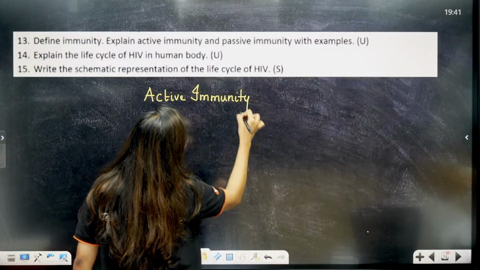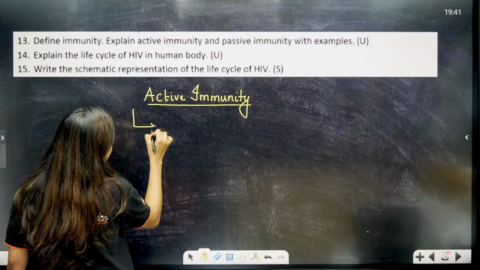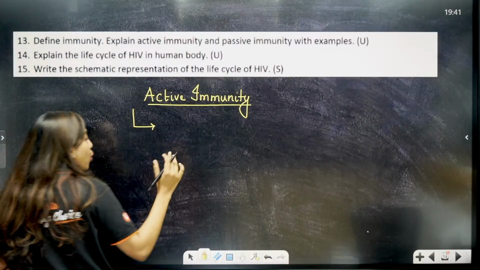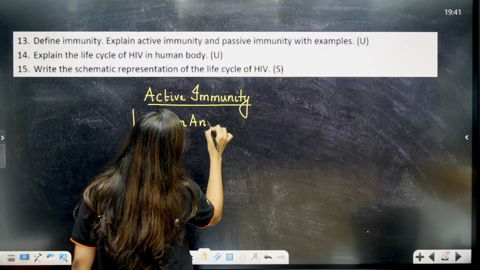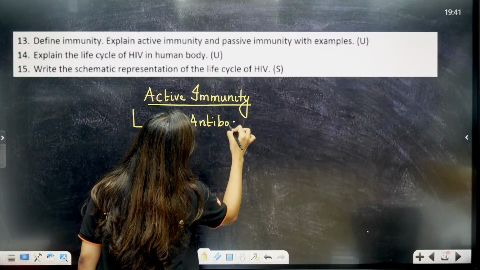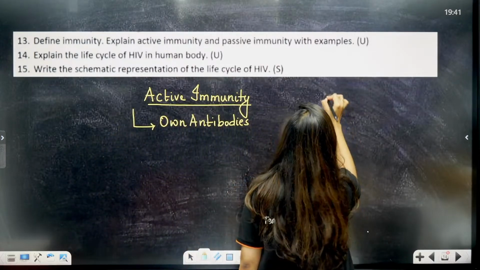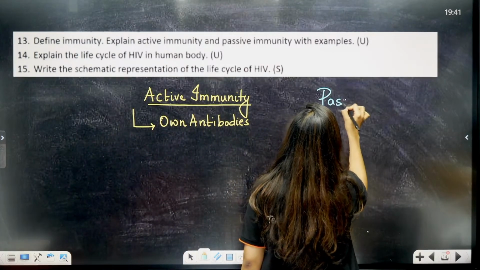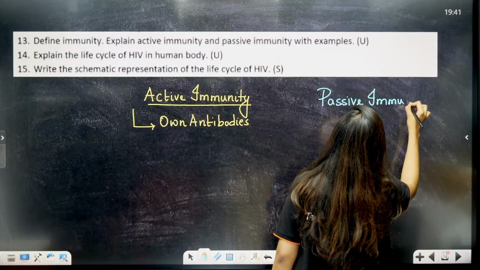Okay, active immunity. Remember, active immunity means we are talking about our body making its own antibodies. But when I talk about passive immunity, it is a different story.